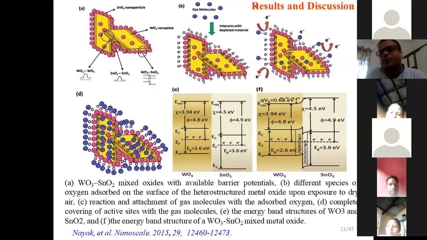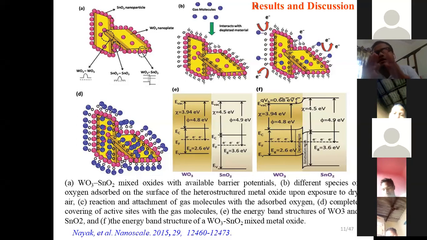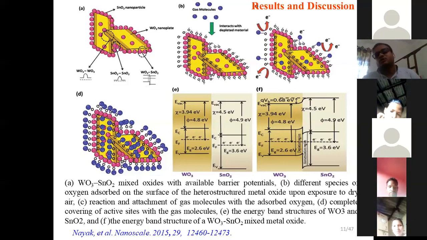So from this, we understand that we prepared the material in a single process, without using any noble metal. We prepared these nanostructured materials, and found they are highly selective towards several gases or biomarkers: acetone, ethanol, and ammonia.